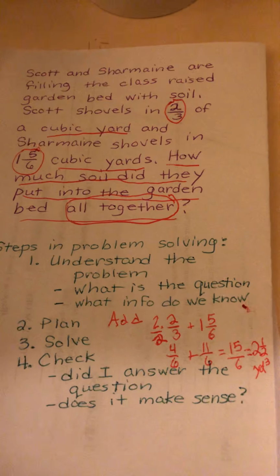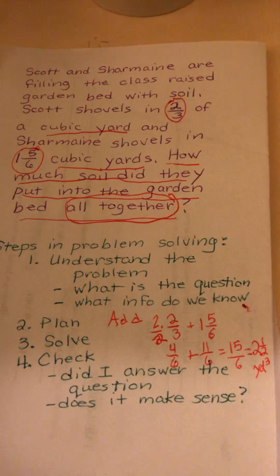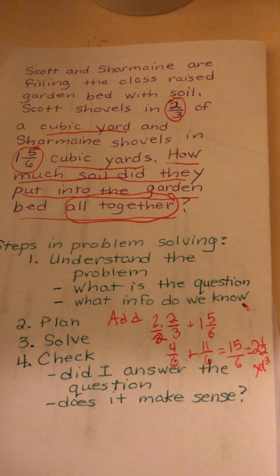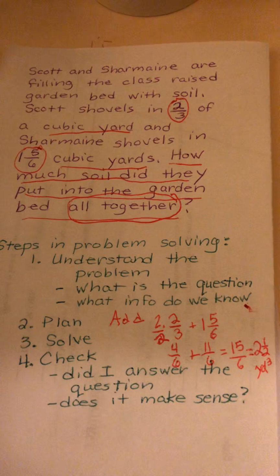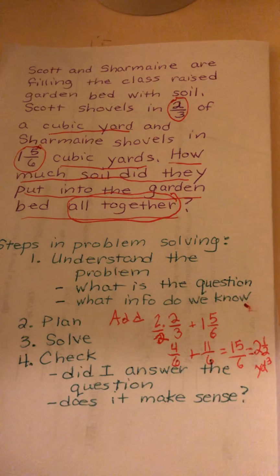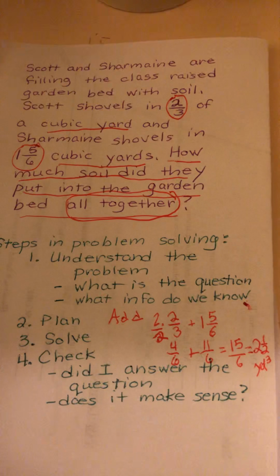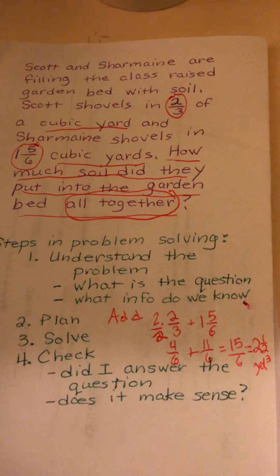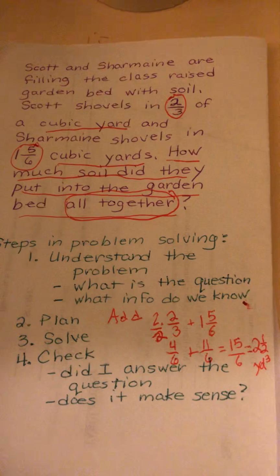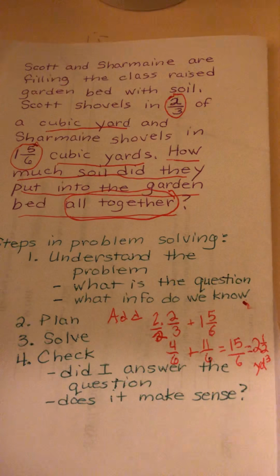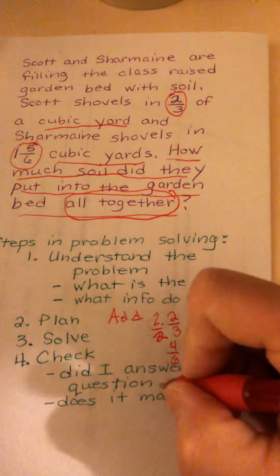Okay, now I'm not through. I have an answer, but I have to check. Did I answer the question? Sometimes you have to find out an intermediate question before you get to the end question. This question asked, how much soil did they put into the garden bed altogether? Well, I've answered that question. I put together the two amounts that they put in, and now I have the total amount. So yes, I have answered the question.